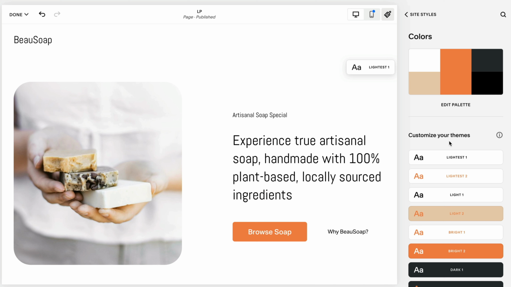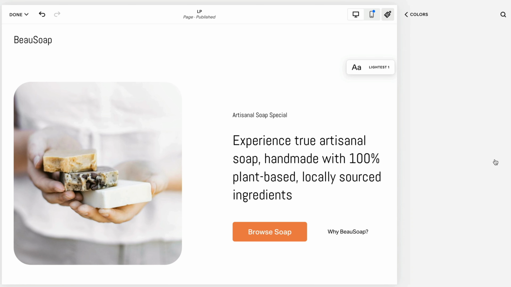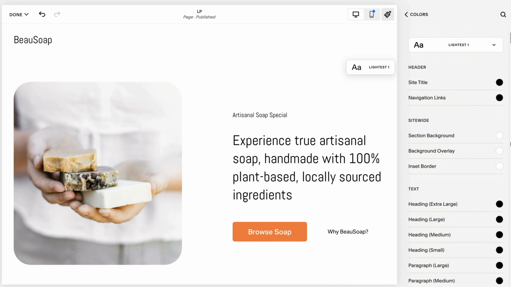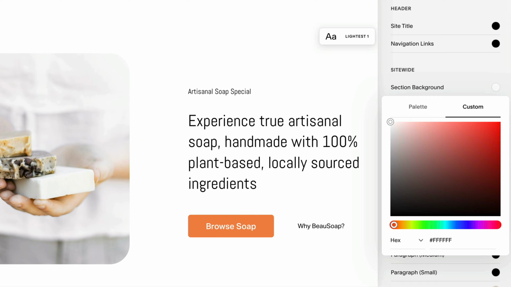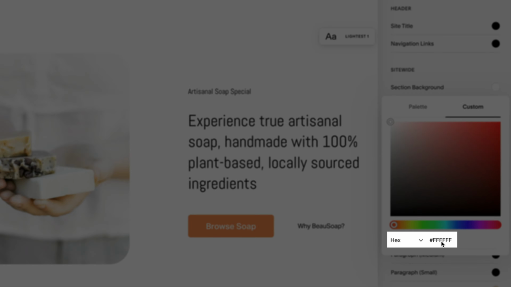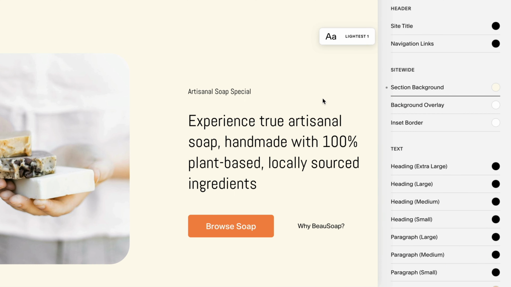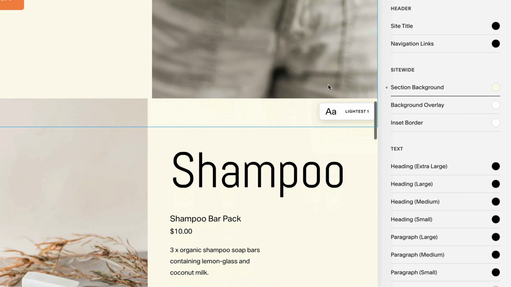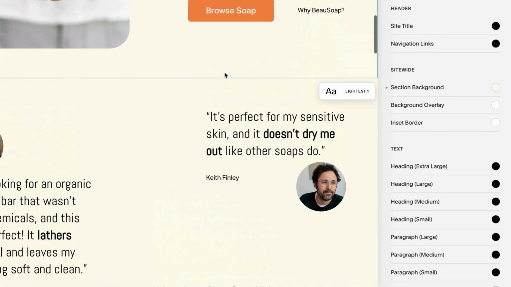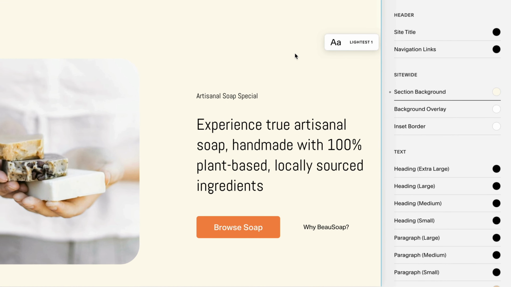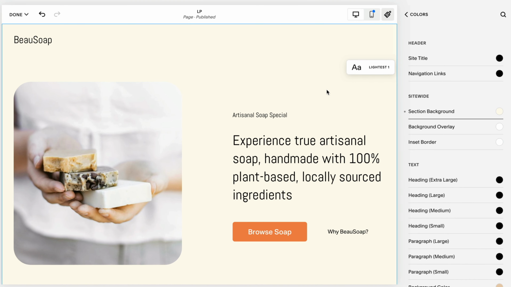So I'm going to go to the theme, lightest 1. I'm going to hit edit. I'm going to scroll down to section background, and I'm going to enter in my hex color value to change the color. And as you can see, as you scroll down now, the whole background has changed to this creamy, earthy color.